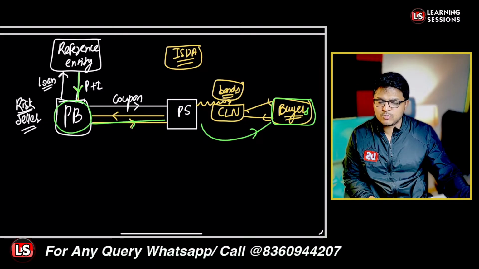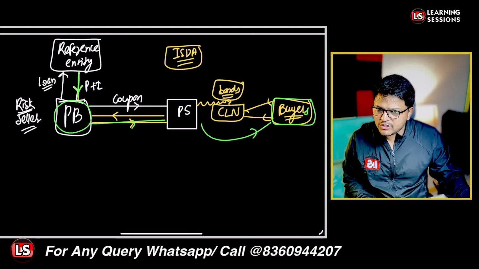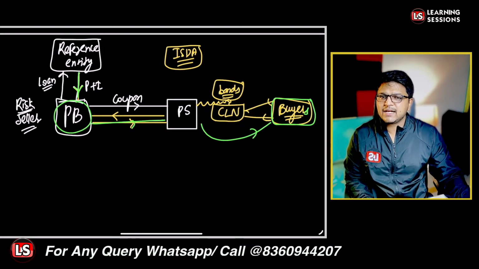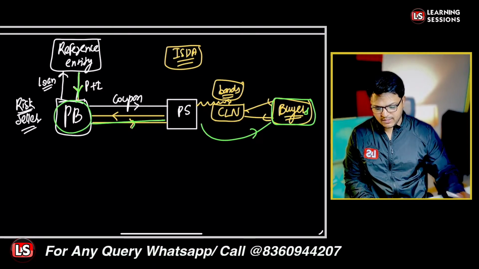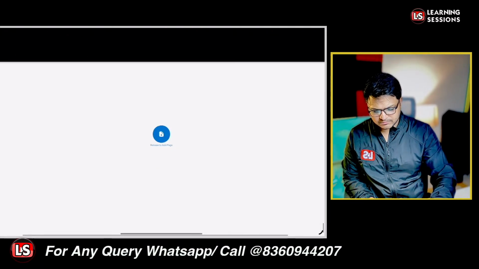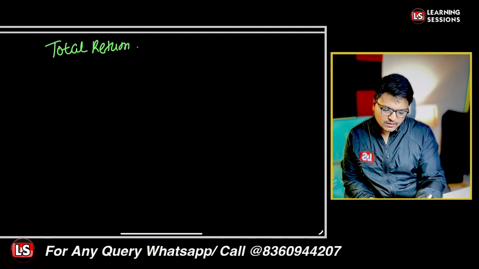That's why we are saying it will be the on balance sheet equivalent. We are saying it will be the on balance sheet equivalent of the CDS, right? In case of CDS, the off balance sheet exposure was there, but in case of CLN, on balance sheet exposure is there. Okay. After that, we are going to cover the next one. That's actually a TRS, that is a total return swap. Total return swap, right? That is particularly the TRS out there.